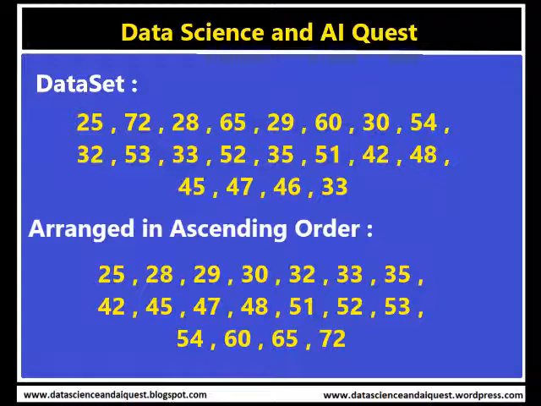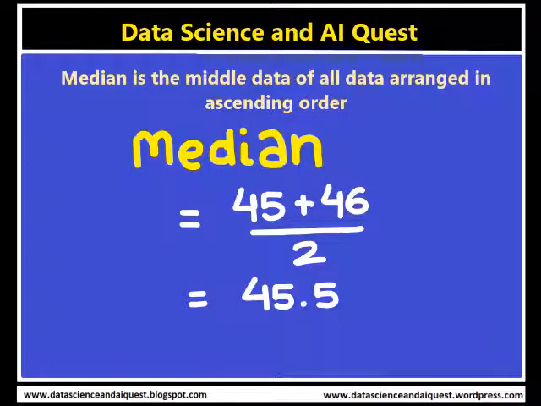One can see that there are two observations in the middle, 45 and 46. The median is obtained by taking the mean of the two observations: 45 plus 46 divided by 2, which gives 45.5.